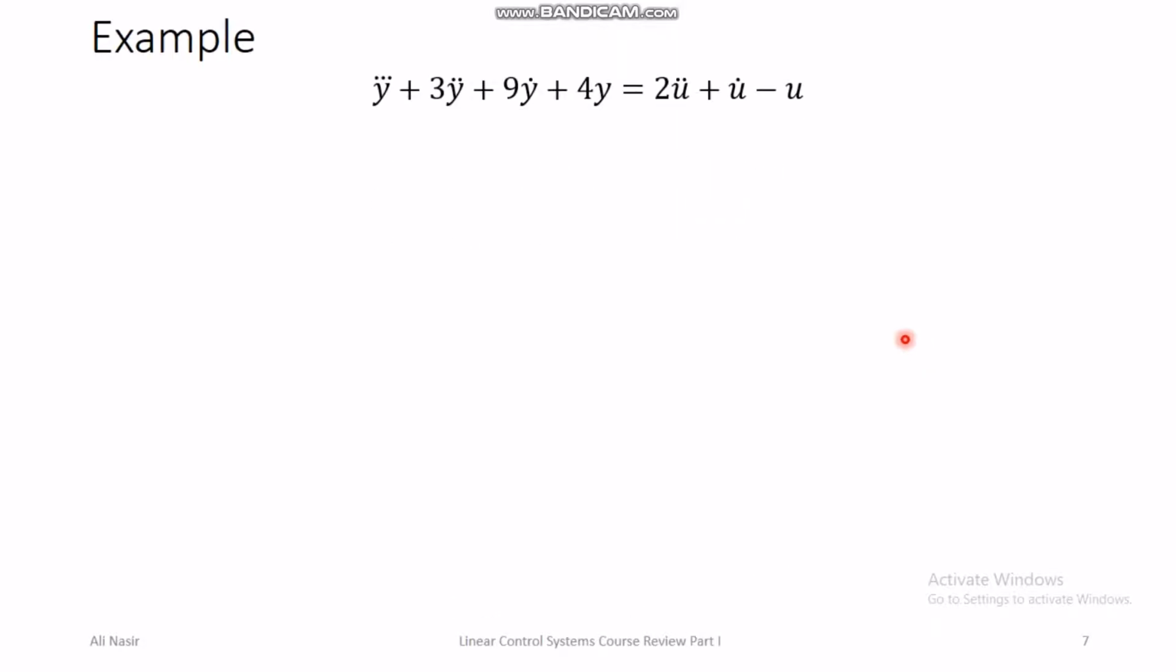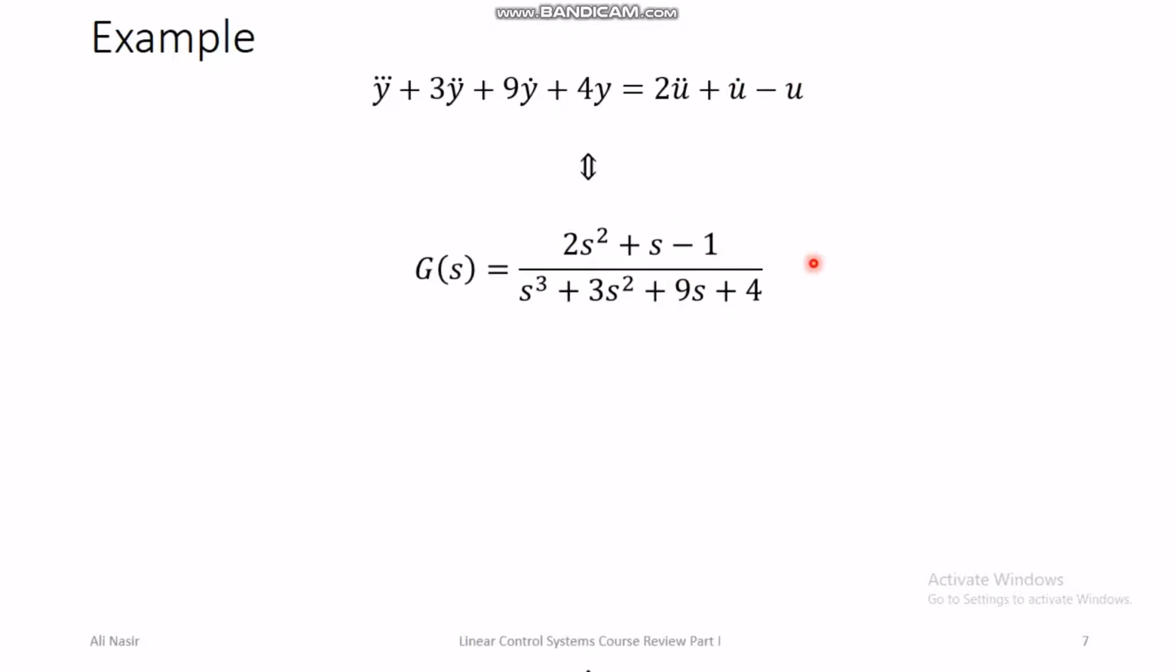So you have a third order system where you have this output derivatives on the left hand side and input derivatives on the right hand side. You can convert this into transfer function by just, here is the coefficient 3, the y triple dot becomes s cube, and 3y double dot becomes 3s square, 9y dot becomes 9s, 4y becomes 4, 2u double dot becomes 2s square in the numerator, u dot becomes s, and minus u becomes minus 1.